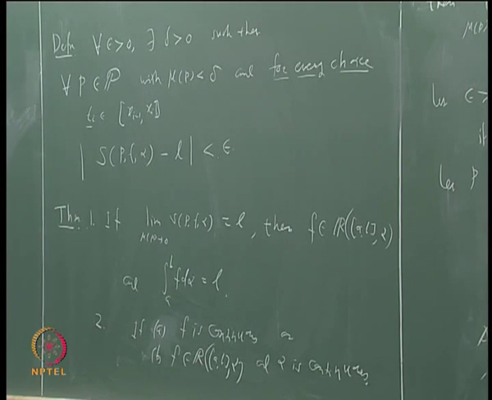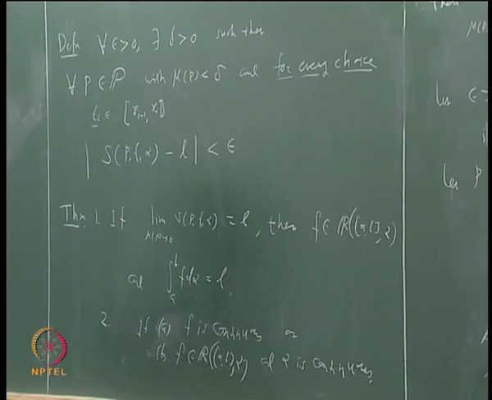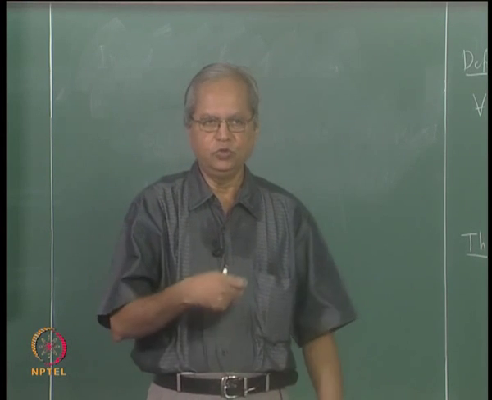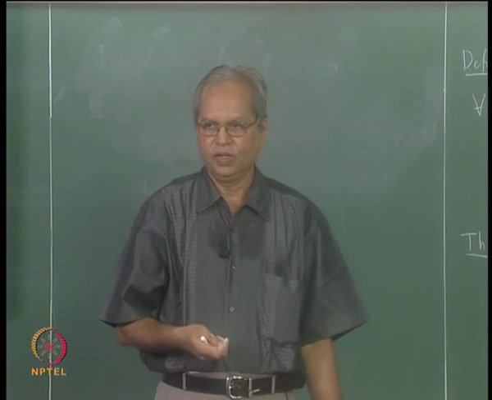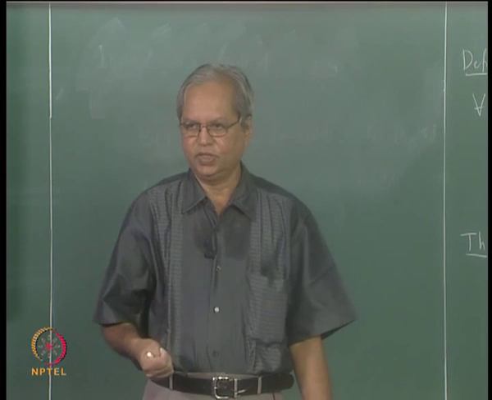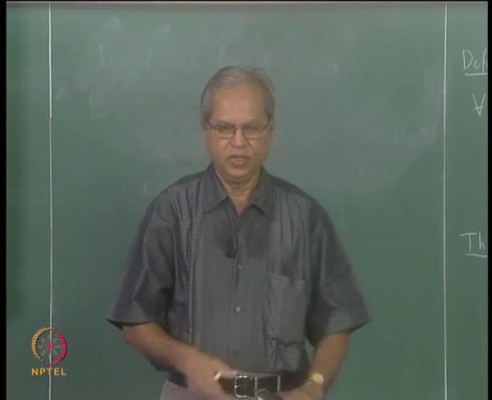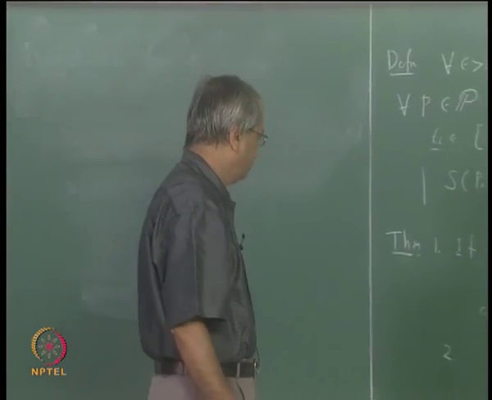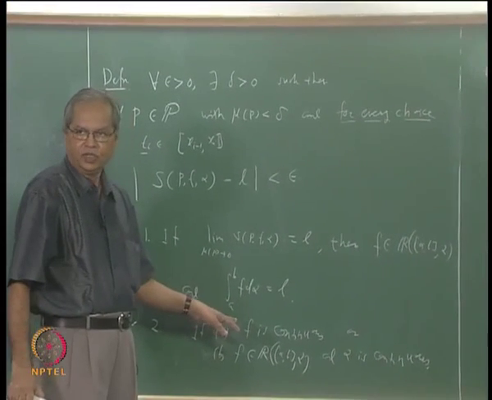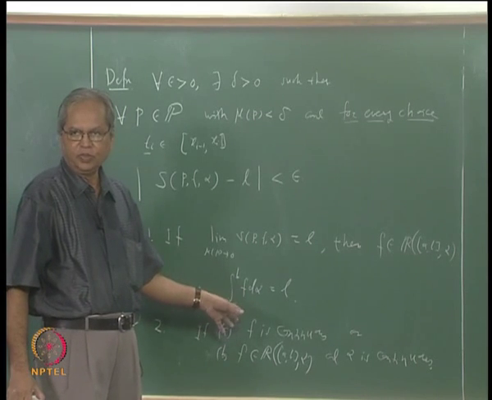This is something similar to one of the proofs that we discussed in another class. You do not have control over all the entries in a sum. You have control over some entries, so there you estimate in a particular manner, and the remaining terms you estimate in some other way using the boundedness of the function, and that is how we will have to do it here also. The problem is that because f is integrable, given any epsilon we can always find a partition such that for that partition the difference between U(P, f, alpha) and L(P, f, alpha) is less than epsilon.